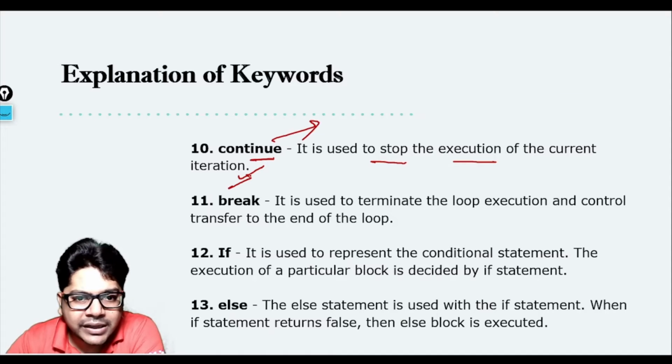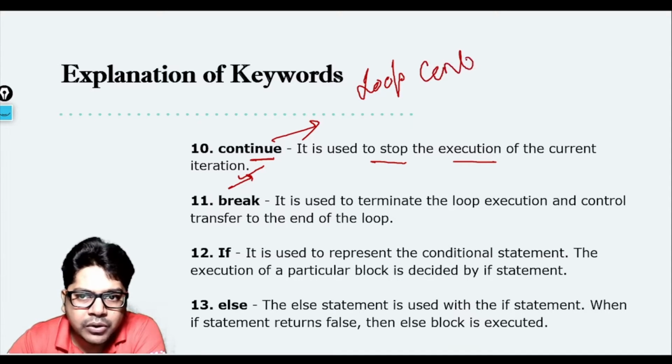So continue, break, these are loop control statements. When you are using a loop and you want to control the loop, then you basically use continue and break. Break is used to terminate the loop execution and control transfers to the end of the loop.